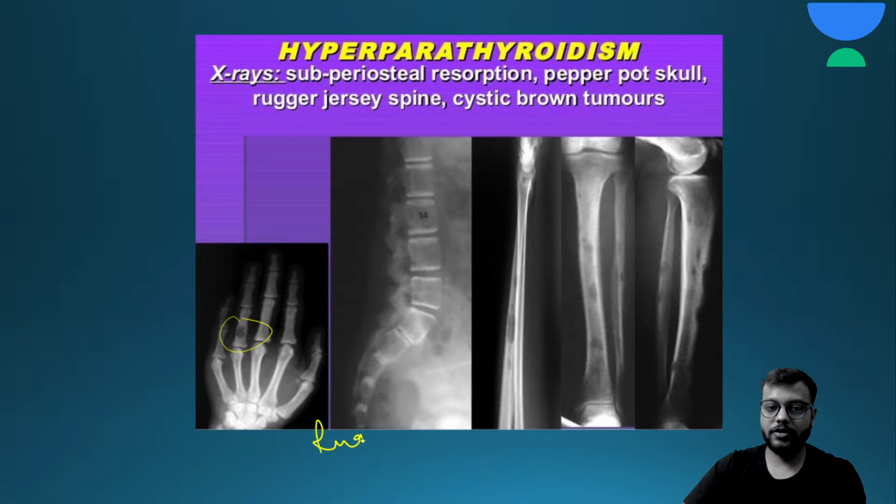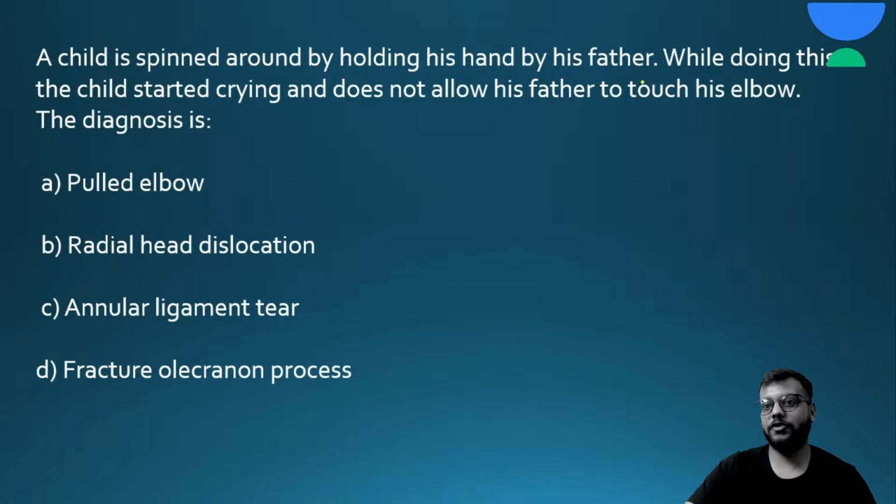Now next question. A child is swung around by holding his hand by his father. While doing this, the child started crying and does not allow his father to touch his elbow. The diagnosis is, here are your 15 seconds. Very easy question, and the answer for this question is A, that is pulled elbow.